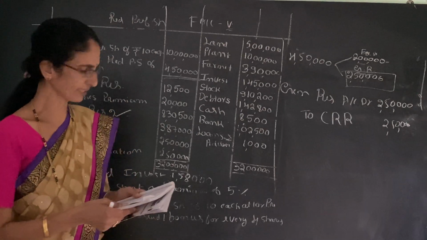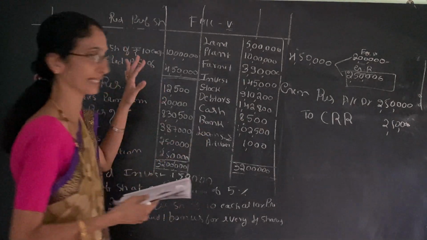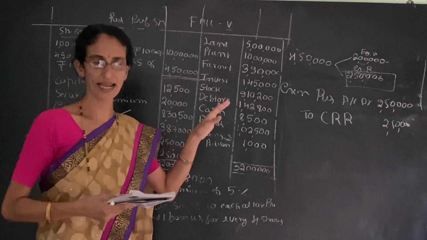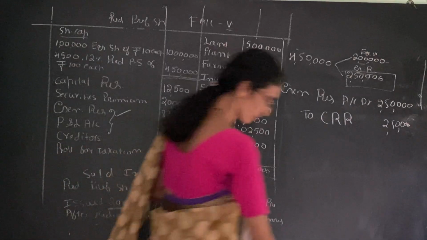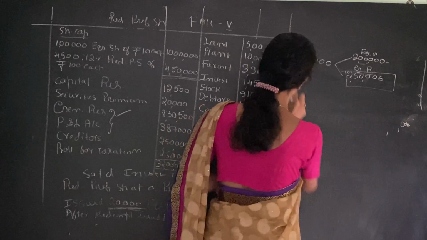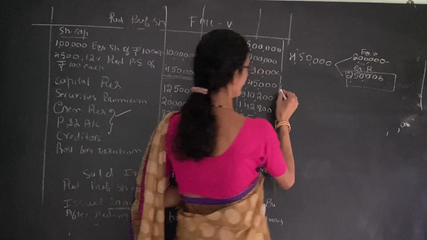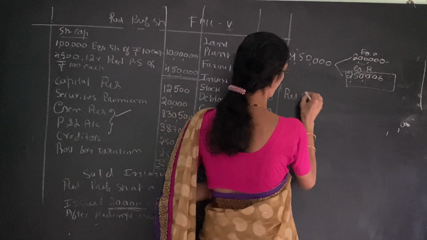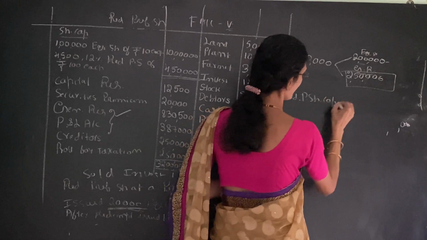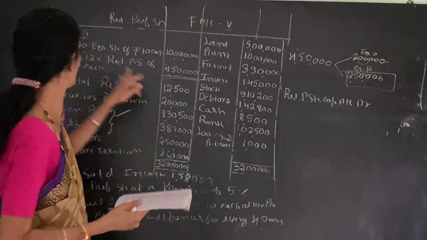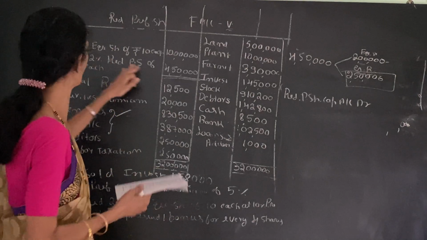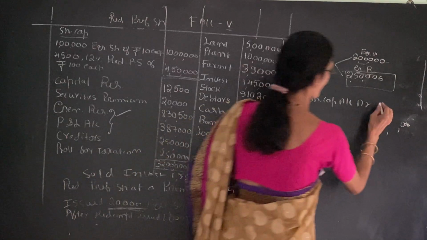Next entry: we have to transfer the preference share capital and premium to the holders account. The next entry is redeemable preference share capital account debtor. See, the preference share capital is 4,50,000.